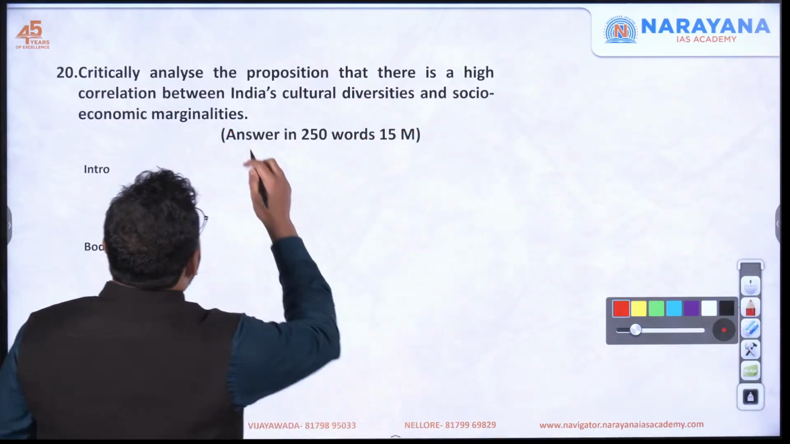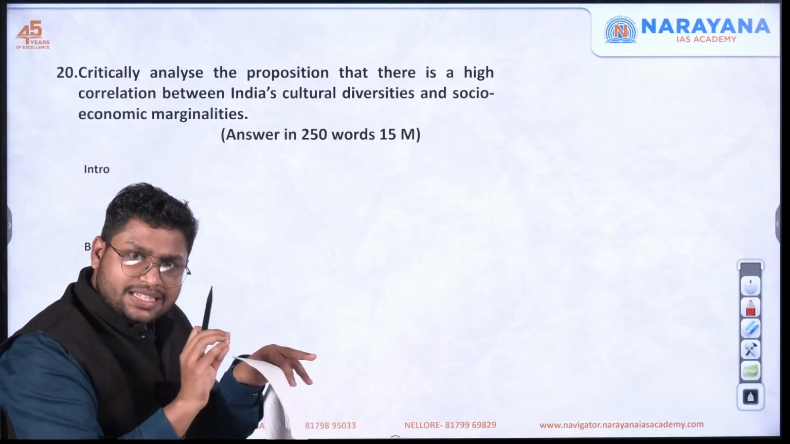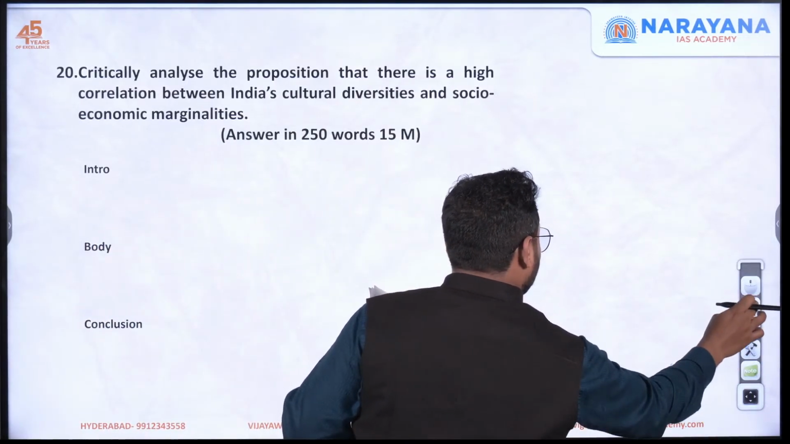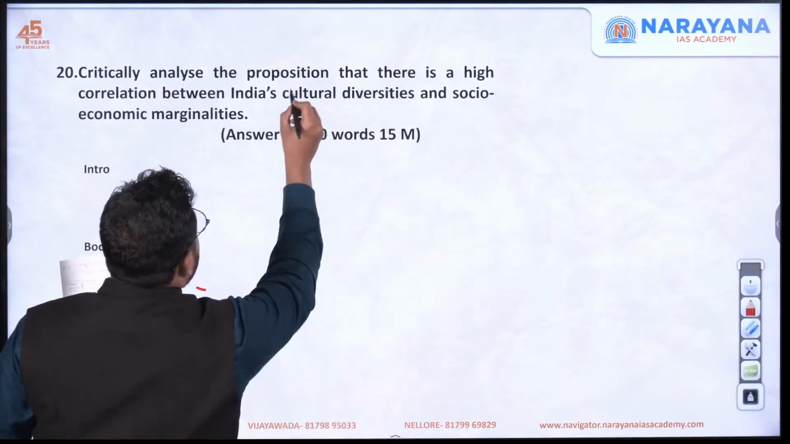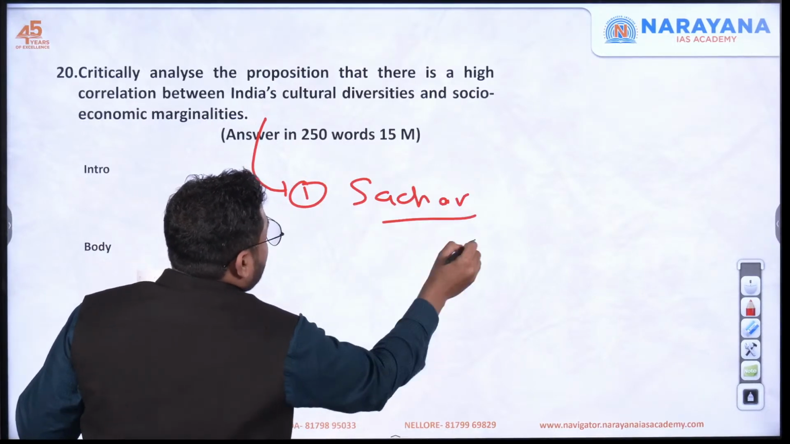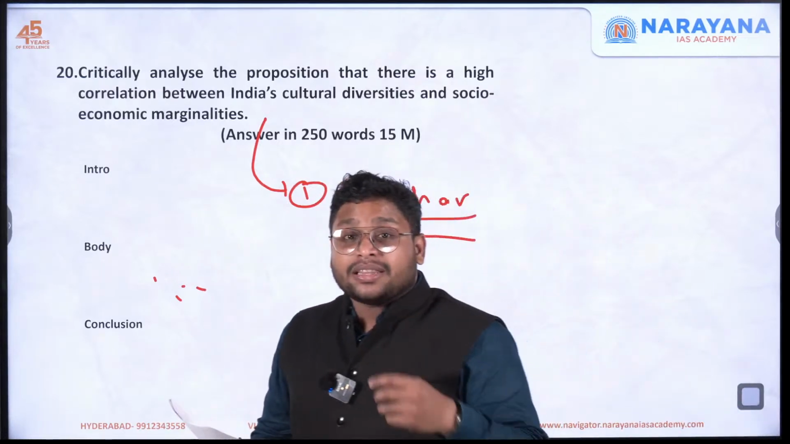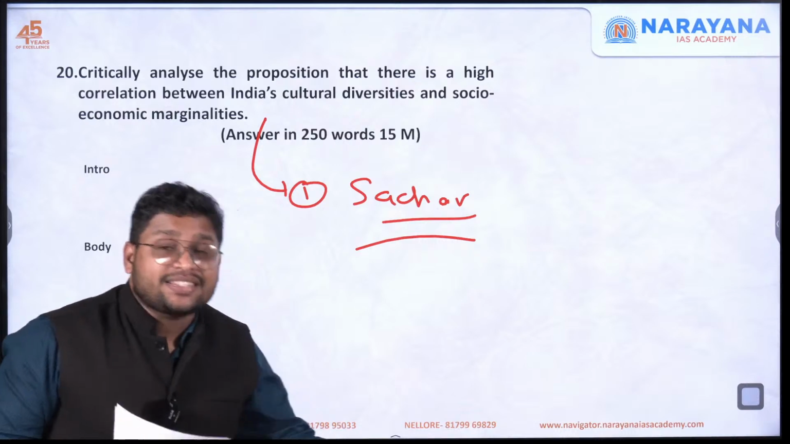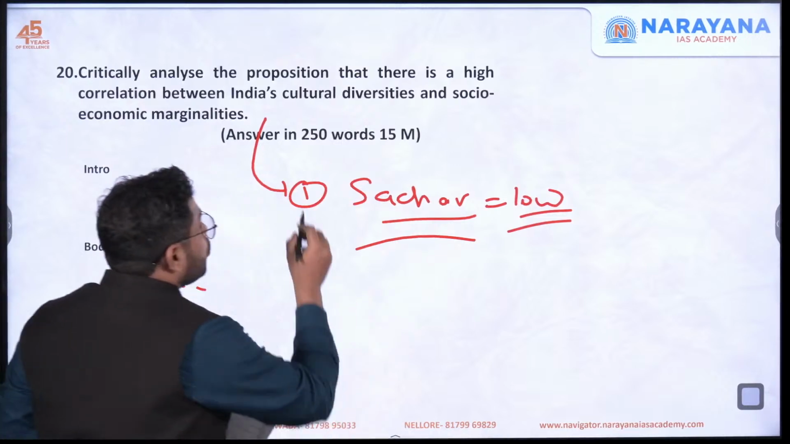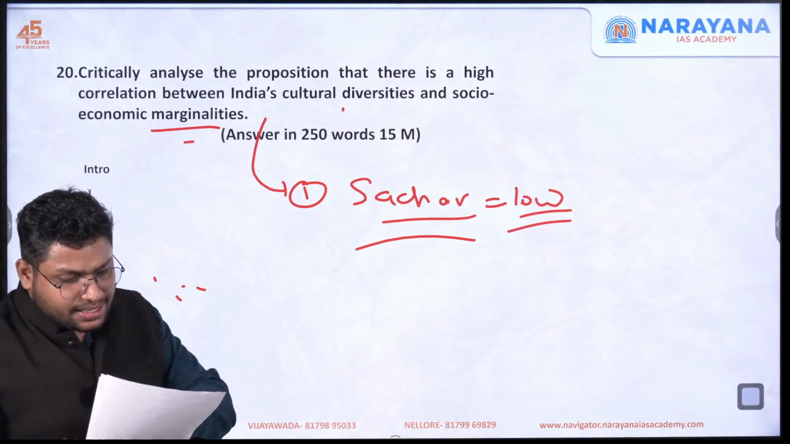So you can first discuss what cultural diversity is and what socio-economic marginalization is, a brief about it, and then you can talk about these particular differences. For example, in the first part, you can talk about the Sachar Committee. The committee specifically mentioned that Muslims in India are very much backward. They are mostly working in the informal sector. Their living standard is very low. Their educational level is very low. So this shows that cultural diversity and socio-economic marginalization have some relation.